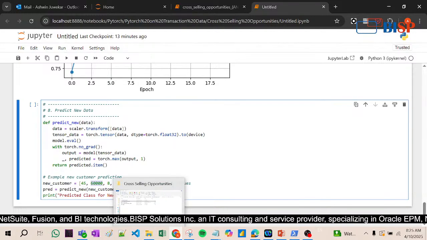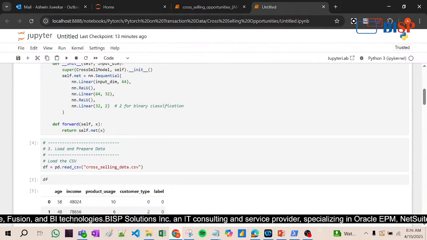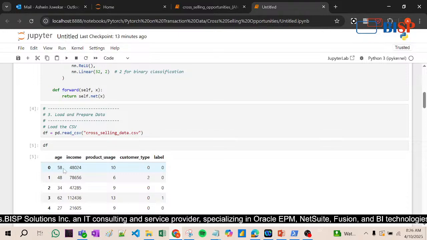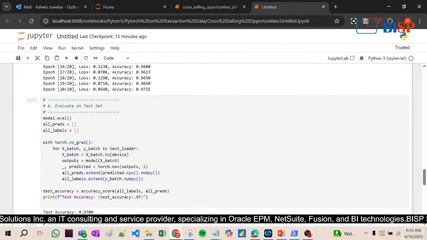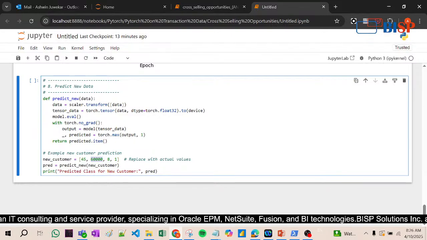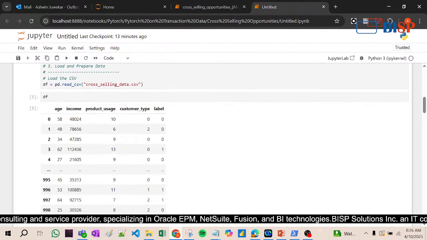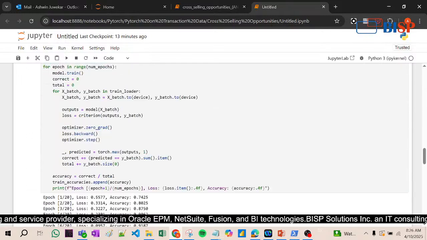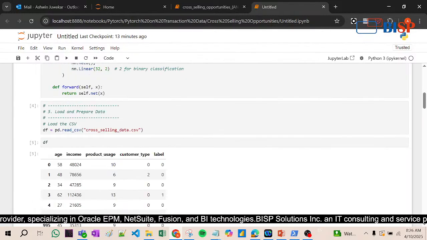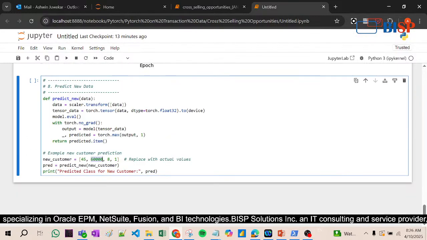What are these? Age is 45, 60,000 is the income, the second column, then product usage is 8, and then customer type is 1. Now let's check this.